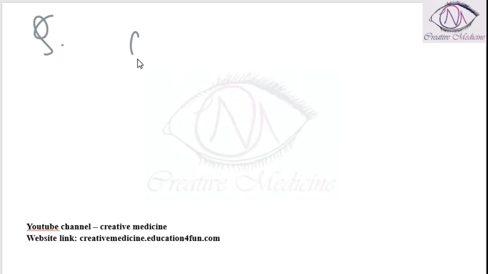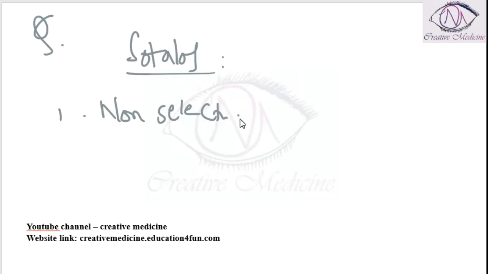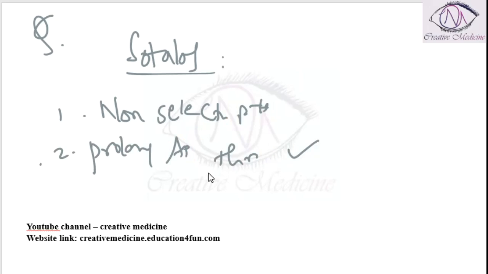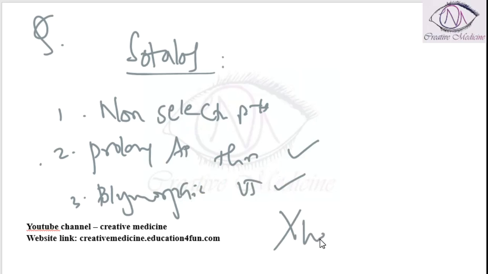Question. Which of the following statements is true about sotalol? First statement, it is a non-selective beta blocker. Yes, sotalol is a non-selective beta blocker. It prolongs the action potential duration throughout the heart. True. Polymorphic ventricular tachycardia is a common side effect. True. It does not have hepatic metabolism. So these three are the true statements.